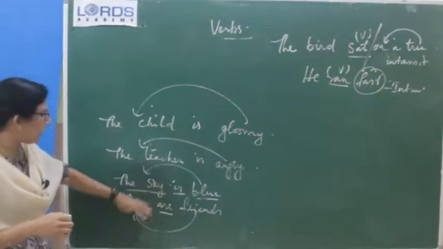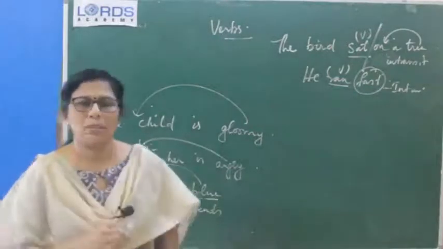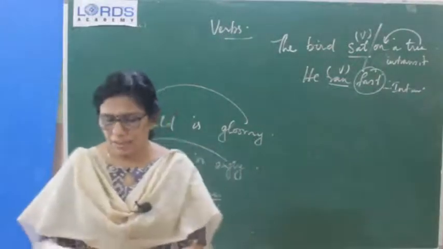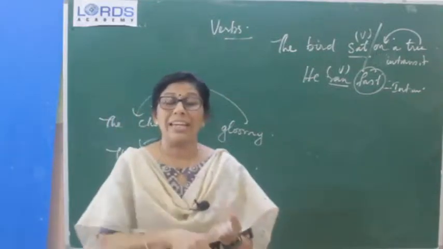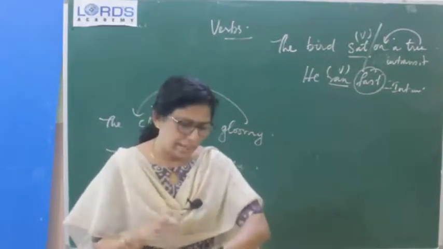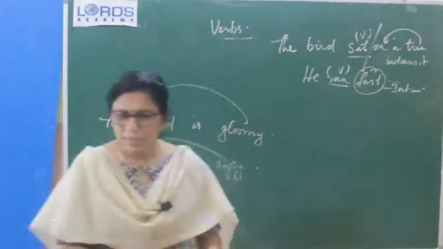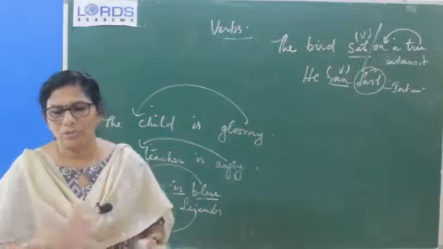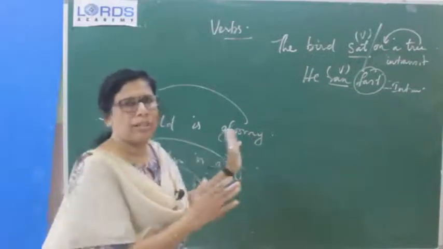Okay, so that is why such verbs are called incomplete verbs, and it needs a complement to complete the meaning of the sentence. Okay, so this much in connection with transitive, intransitive and incomplete verbs. All these notes are in detail in your book, so please go through that, which we have already studied, but still just go through it once again for you to understand. So finding out the object, direct and indirect, already we have discussed that. Okay.